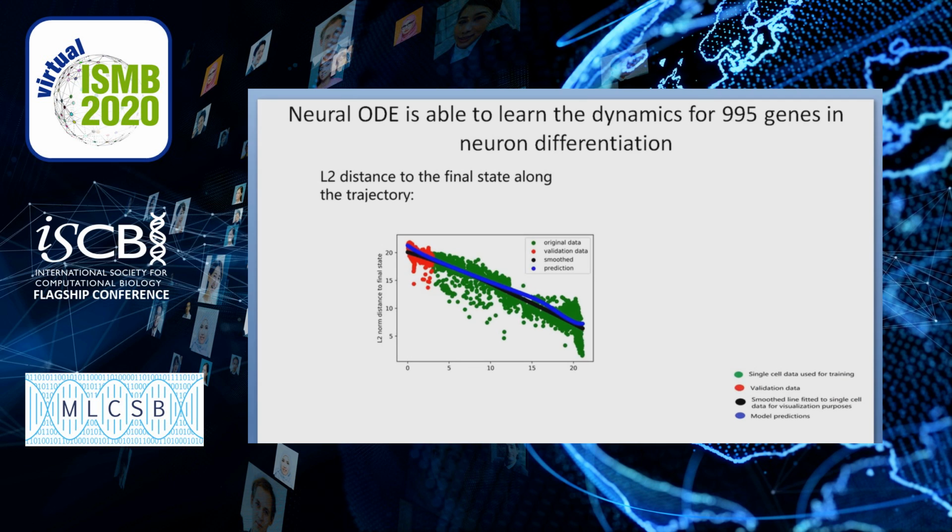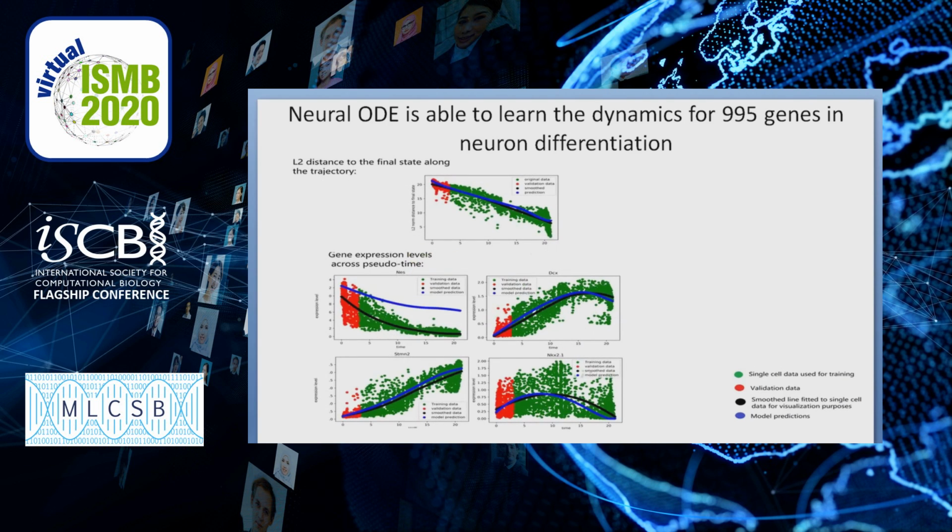And each point here represents the L2 distance between a cell along the trajectory towards the final state. The red portion of the data is the validation data, while the green points are the training data. The blue line represents the model predictions, and the black line represents a smooth line fitted to the data on the graph. Then we also plotted some of the genes known to be involved in the differentiation pathway, where in this case the y-axis now represents the expression level of that gene.